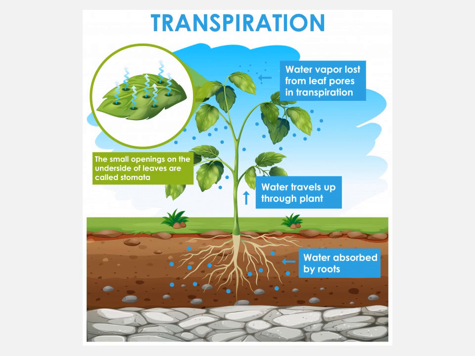You can also observe this at your homes if you have plants. You can tie up a polythene bag, a plastic bag to one of the leaves and leave it for 4 to 5 hours. After some time you will see the plastic bag has become a bit foggy. This is because of the water vapor which has evaporated in the process of transpiration.